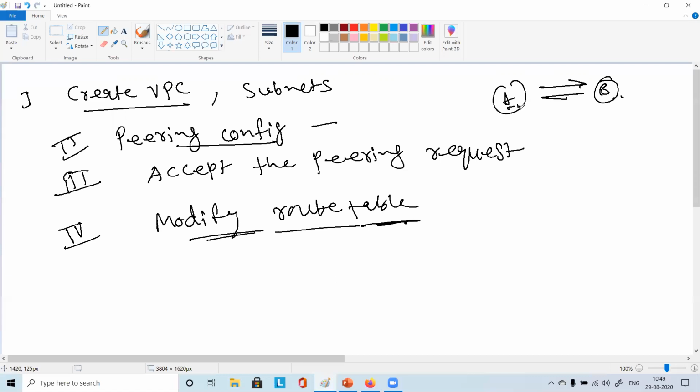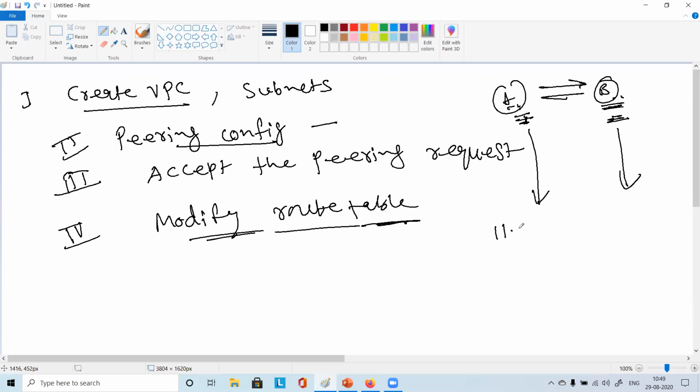In this one, whatever the CIDR range of the other VPC is, we add it here to allow, and whatever the CIDR range of this VPC is, we add it in the other route table, right? And the most important thing: we have created two different VPCs.